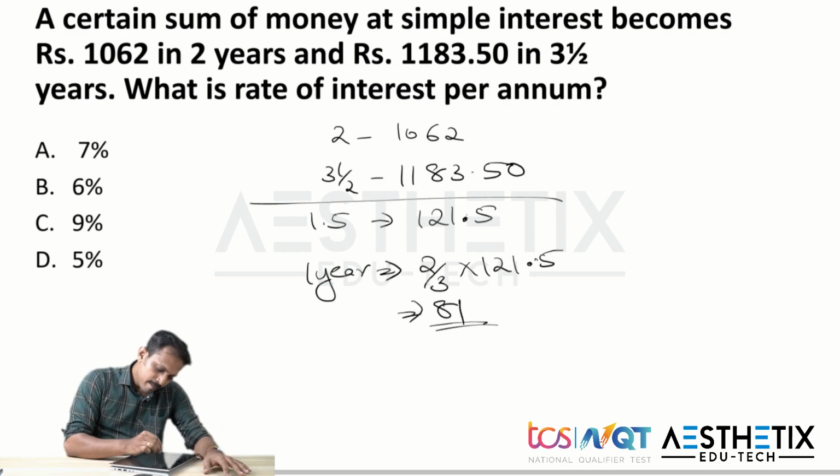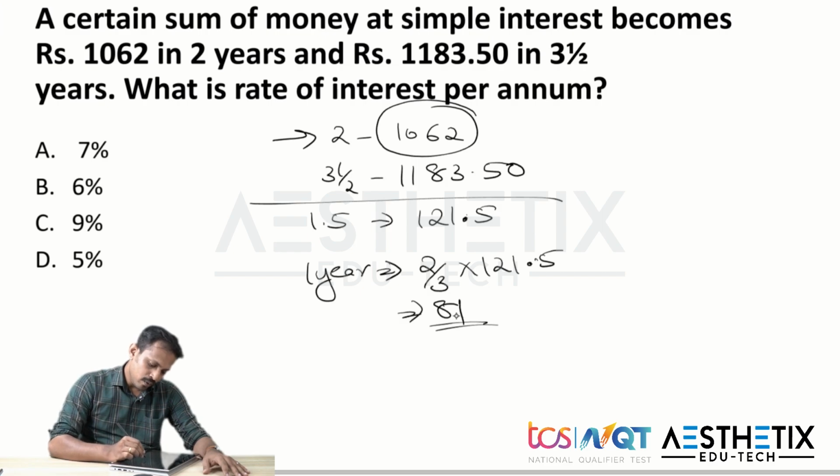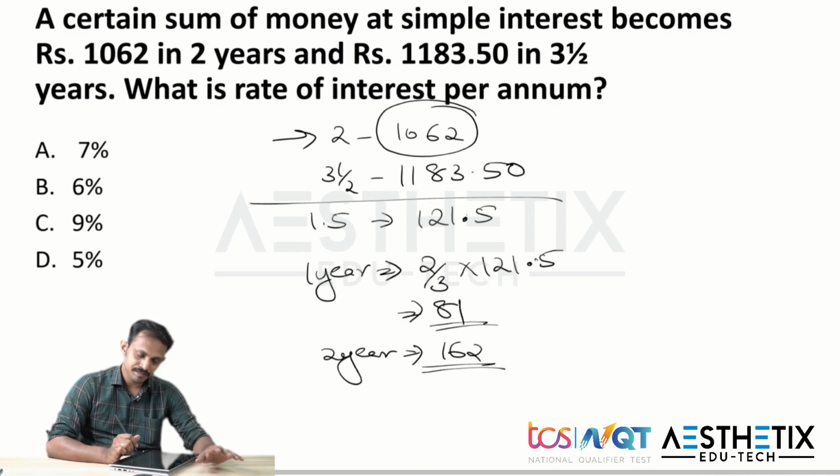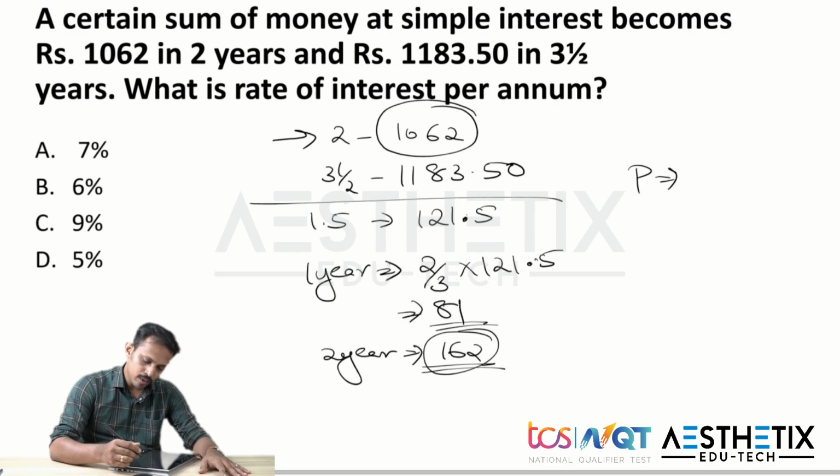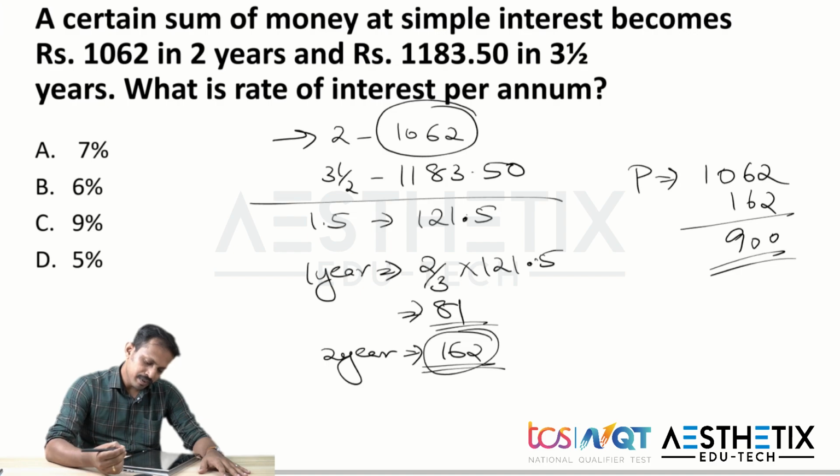And here we know in 2 years the total amount is 1062, and for 1 year if it is 81, then the interest for 2 years will be 162 rupees. Clear? Now the interest for 2 years is 162 and the total amount is 1062, and here directly we can find the principal amount, which is the total amount 1062 minus that 162, and here we got our principal amount as 900 rupees.